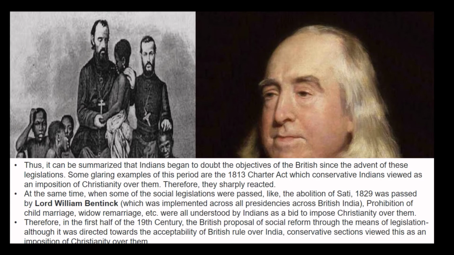Therefore, in the first half of the 19th century, the British proposal of social reforms through legislation, although it was directed towards the acceptability of British rule over India, was viewed by conservative sections as an imposition of Christianity over them.